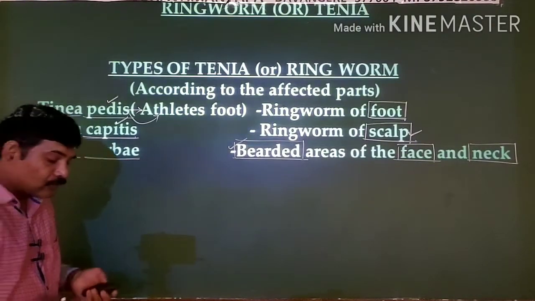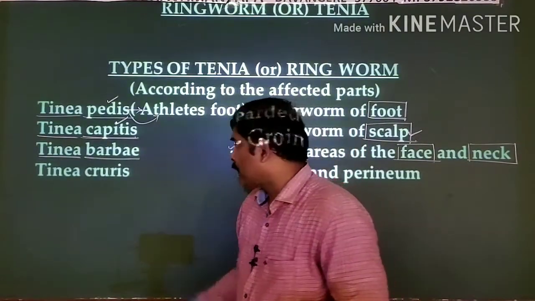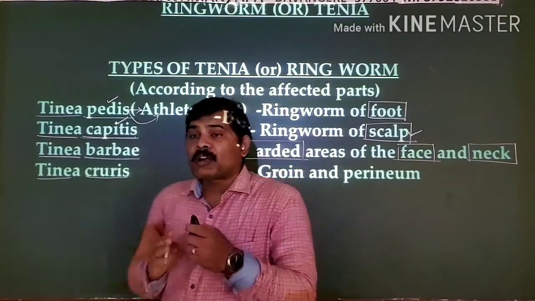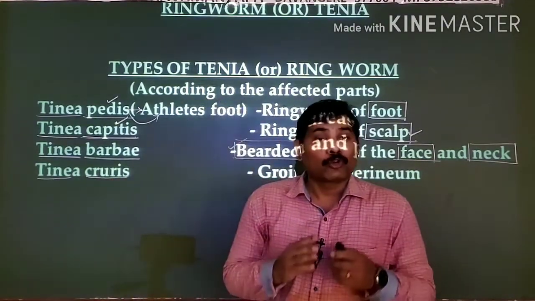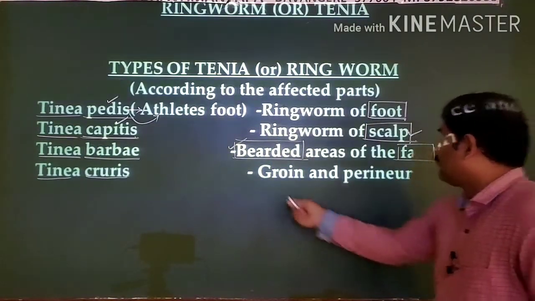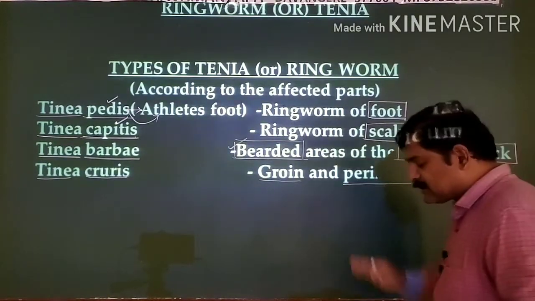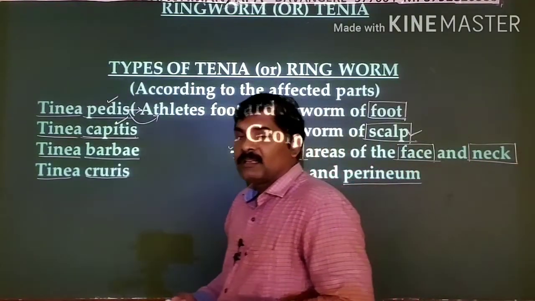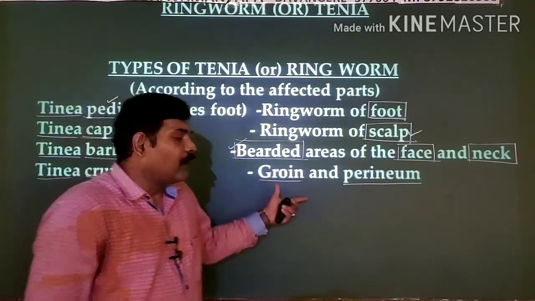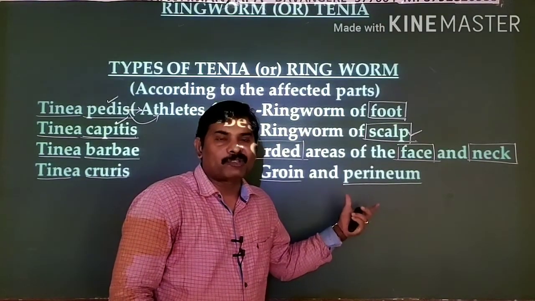And next to that, Tinea cruris. Tinea cruris is one more important thing, the last one. Which parts get affected in this case? Your groin region is one, and the next one is the perineum. Groin region and perineum, these two are the parts. Groin region, I said, is nothing but the area below the waist, and the perineum we studied when I explained the reproductive system, right?